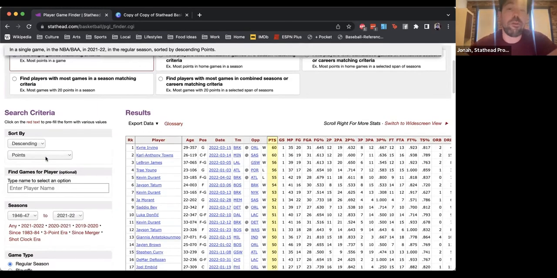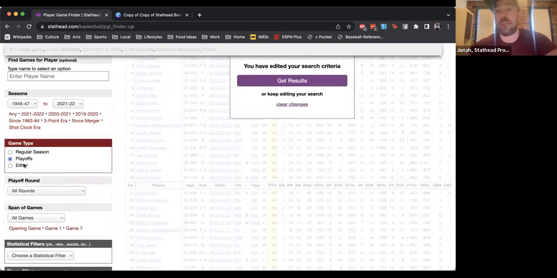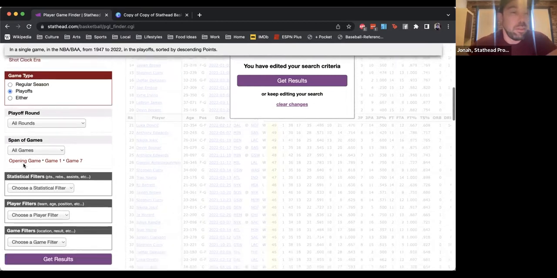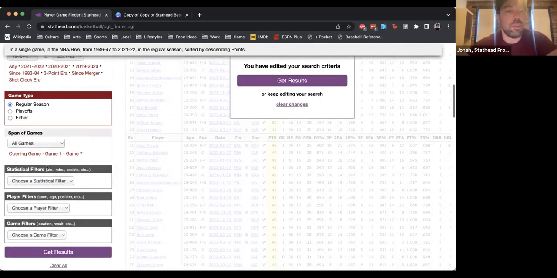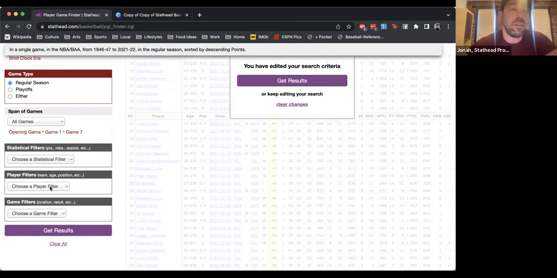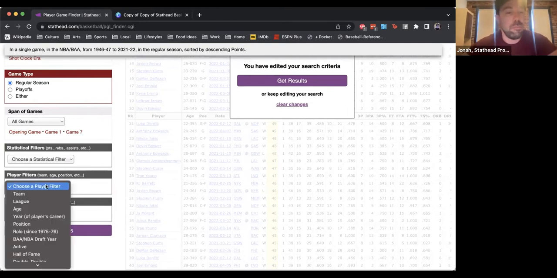This looks at every box score in our database. So again, you can toggle from regular season to playoffs. This one also has a combined option, so you can do both. It has the same setup as the season finder with statistical filters and player filters. There are game filters, because on a game level, you can look up stuff like the location, whether there was overtime.